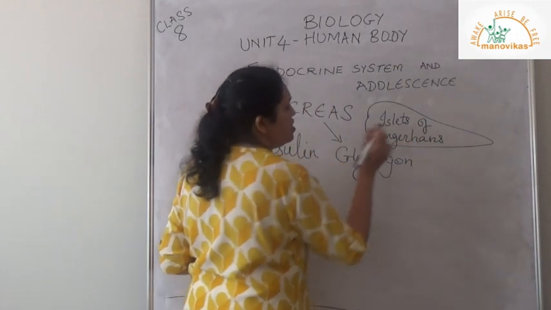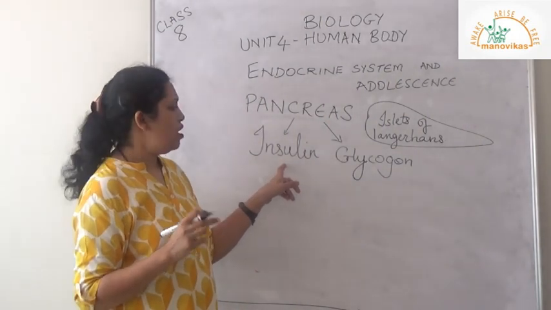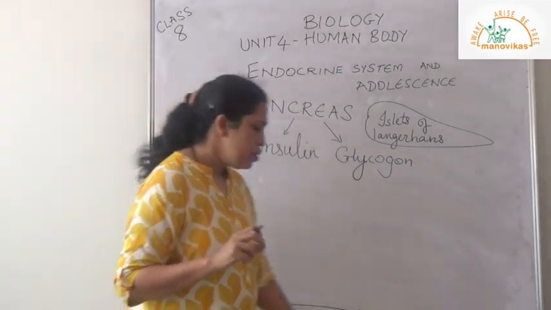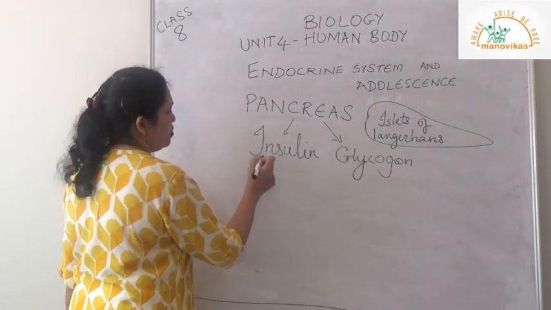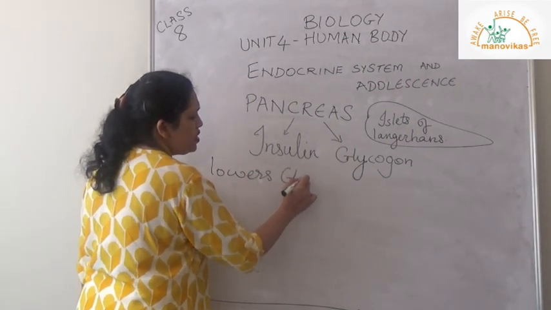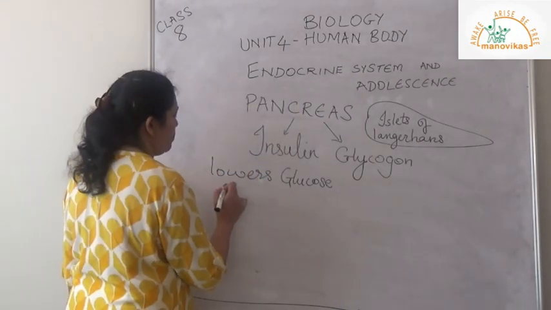Islets of Langerhans is a group of cells which produce insulin, and that will work on the sugar level of our body. This lowers the glucose, or you can say it normalizes the glucose or sugar in the bloodstream.